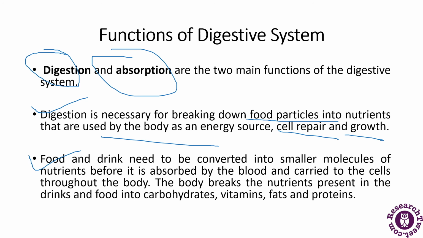The body breaks the nutrients present in the drinks and food into carbohydrates, vitamins, fats, and protein. So this is how the digestive system functions, and these are all the functions of the digestive system that are important for the body's growth and cell repair, and also as an energy source.